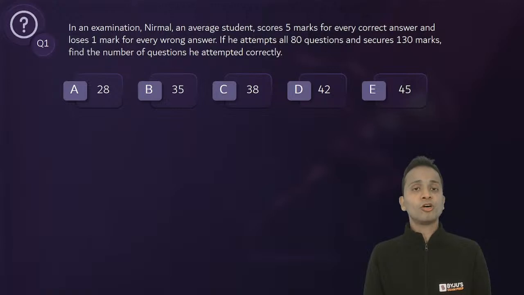A simple question of simple equations in two variables. Just form these two equations, solve the equations, and get the answer.